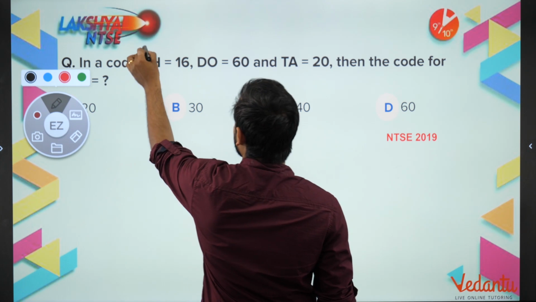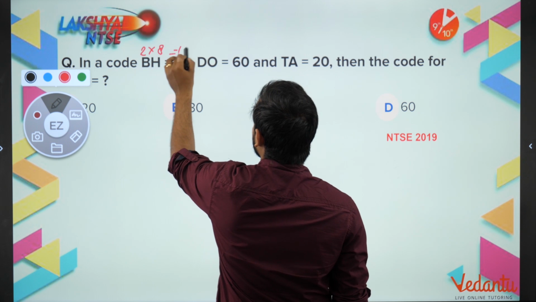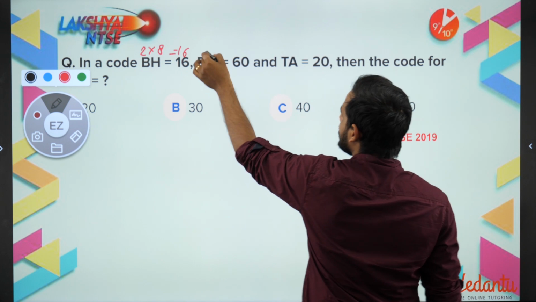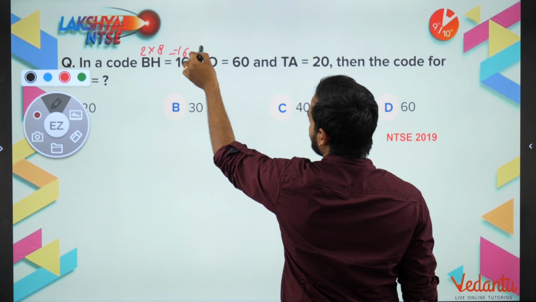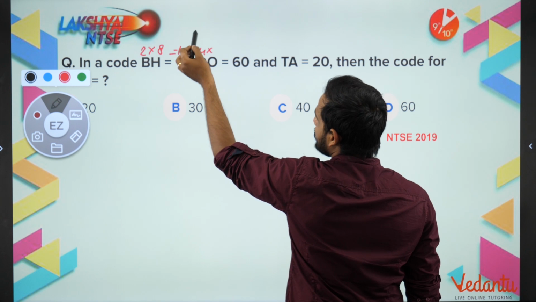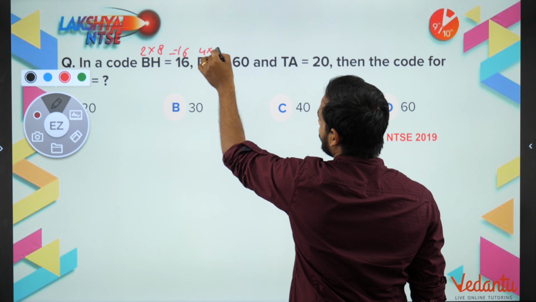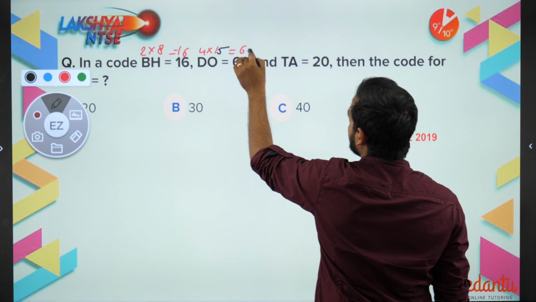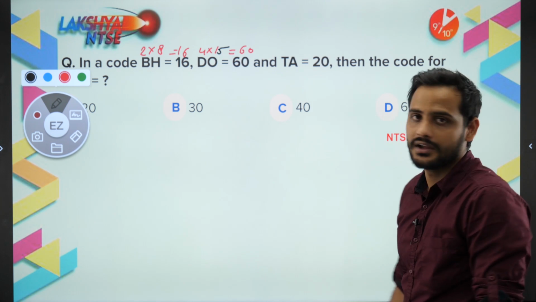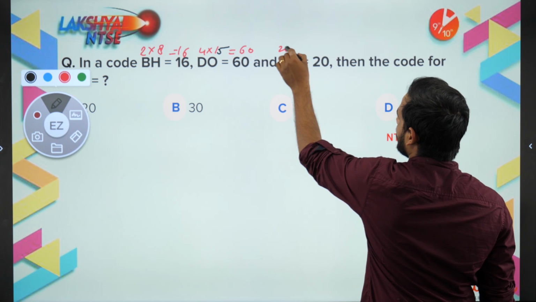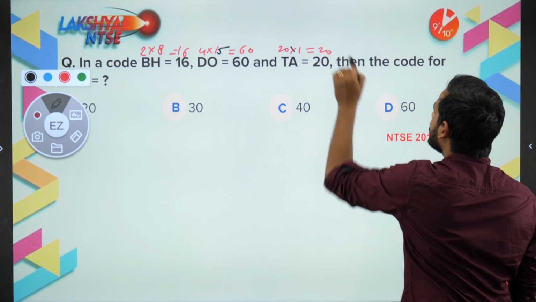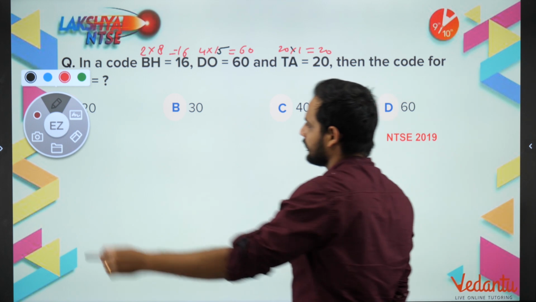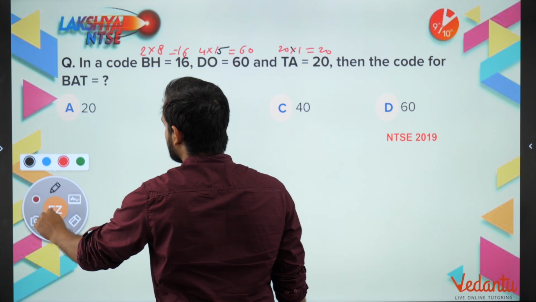So obviously I can say, sir, 2 into 8 will give you 16. Then A, B, C, D. D is the 4th letter and O is the 15th letter, which is giving you 60. Okay, and same way TA. So T is the 20th letter and A is the first letter. So you are getting 20. Then what is the value of BAT?